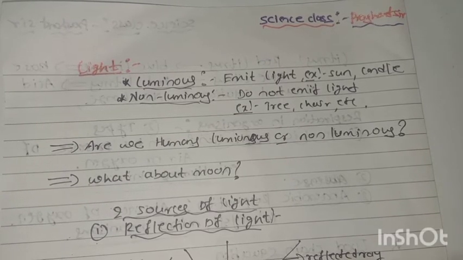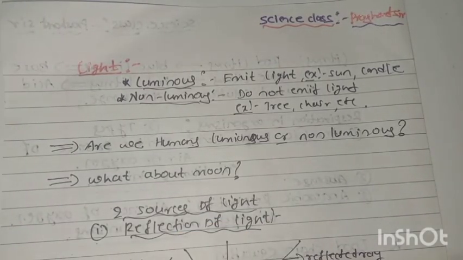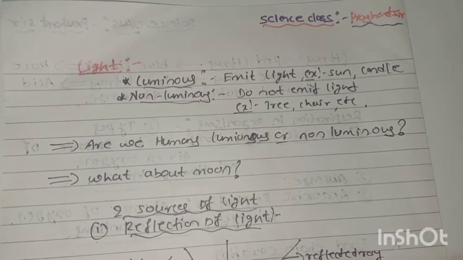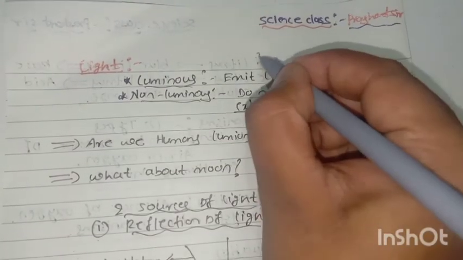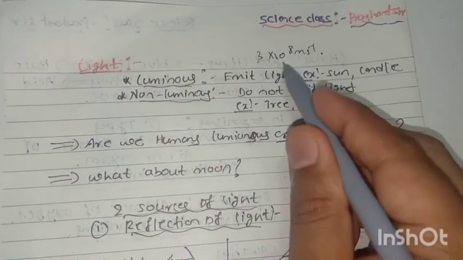Now the properties of light. Light is an electromagnetic wave, and it does not require any medium. Light tends to travel in a straight line, which means rectilinear propagation: recti means exact, and linear means a straight line. It has a dual nature, and light casts a shadow. The speed of light in a vacuum is 3 into 10 raised to 8 meters per second, and this is very important.